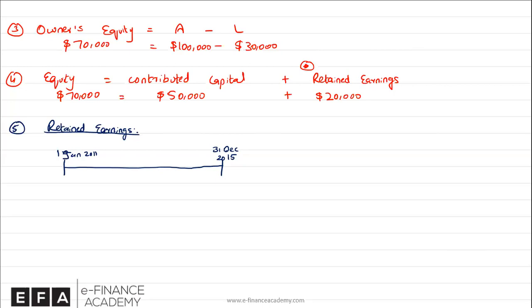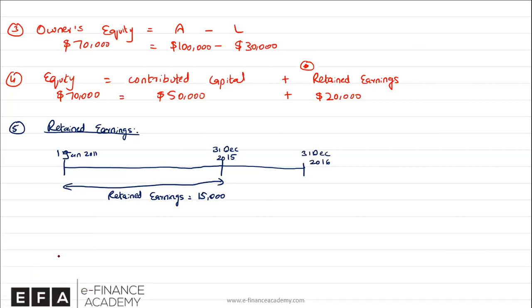So that's around 5 years in total. The total amount of profit that was retained until the end of last year was, let's say, $15,000. And this is the current year that is going on, which is from 1st of January 2016 until 31st of December 2016.